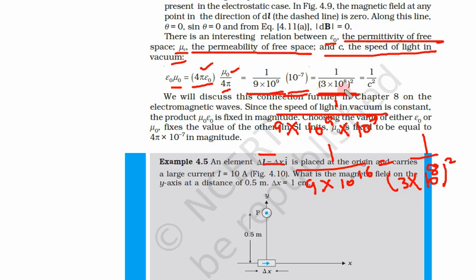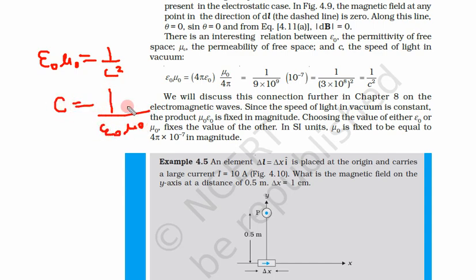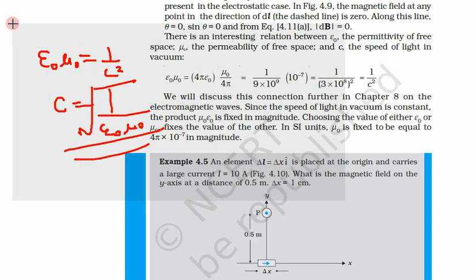So 3 into 10 to the power 8 is the velocity of light. So what do we get? We get epsilon naught mu naught is equal to 1 by c square, or c is equal to 1 by under root of epsilon naught mu naught. So this is an important formula. Sometimes you get a question on this formula.